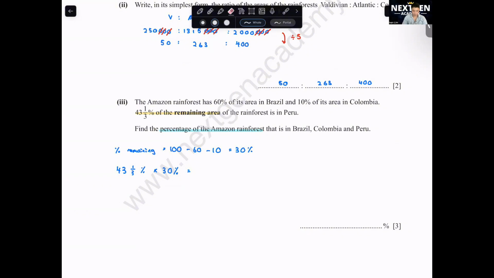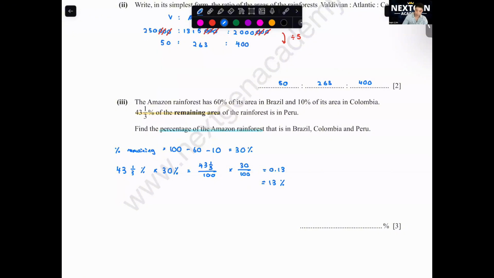Okay, you can multiply over here, but you need to multiply this in terms of percentage first. So for you to change from this value to percentage, you need to divide by 100 first. This one also, you divide by 100. So you divide 100, you get 0.13, which equals 13%. Okay, this is how you do it.